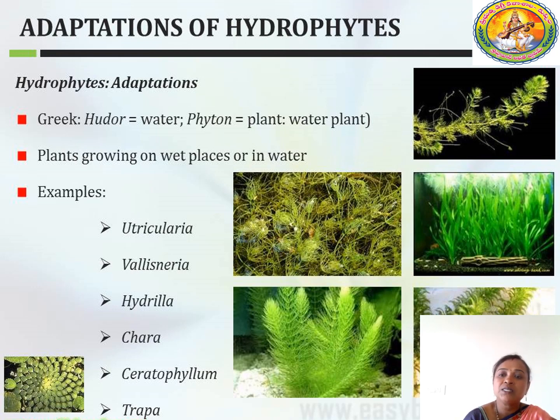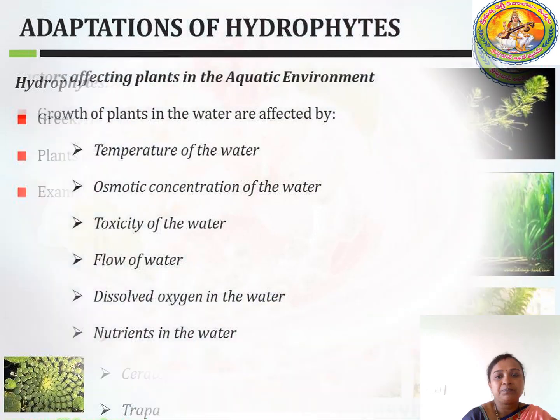In this, you can see these are the different types of examples of hydrophytes. Example: Utricularia, Vallisneria, Hydrilla, Chara, Ceratophyllum, Trapa. These are some of the examples of hydrophytic plants.